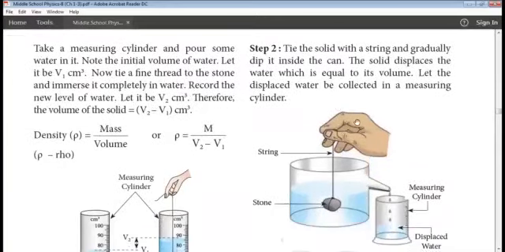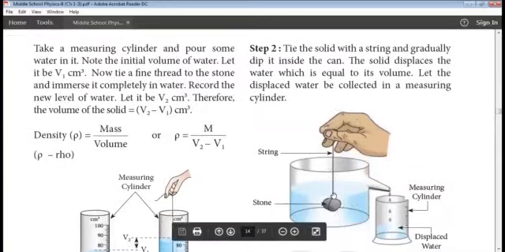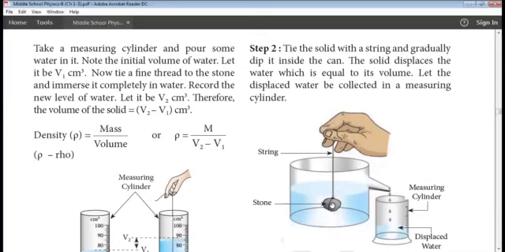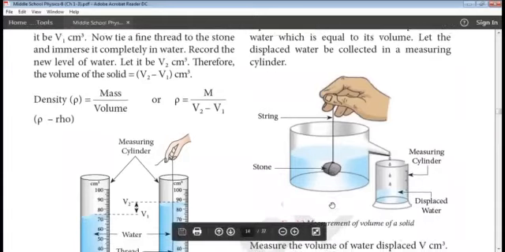When you fill this can with water and immerse the stone, the water is going to be displaced from the can, because when you immerse the stone, the level of the water increases, and the increased amount of water will be displaced into the beaker kept beside the mouth of the Eureka can. Now the displaced water will be collected in a measuring cylinder.